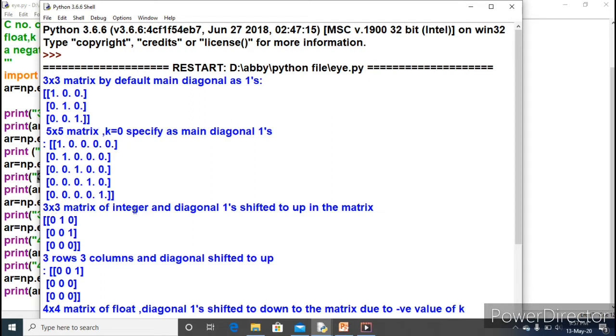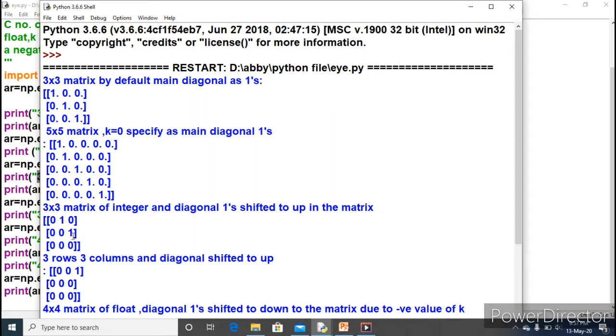Next, 3 into 3 matrix of integers and the diagonal 1 shifted up in the matrix. That is 3 rows, 3 columns: 1 column, 2 column, 3 column and 3 rows. And the main diagonal is shifted up in the matrix. Why? Just look at this one. This one, the main diagonal, is shifted up towards the upside of the main diagonal.